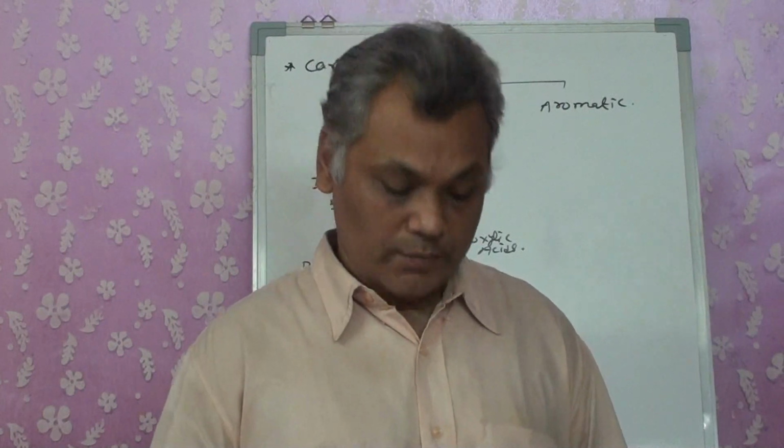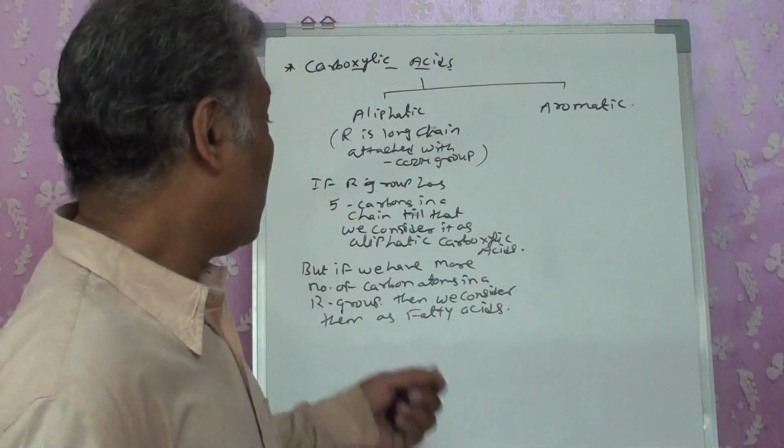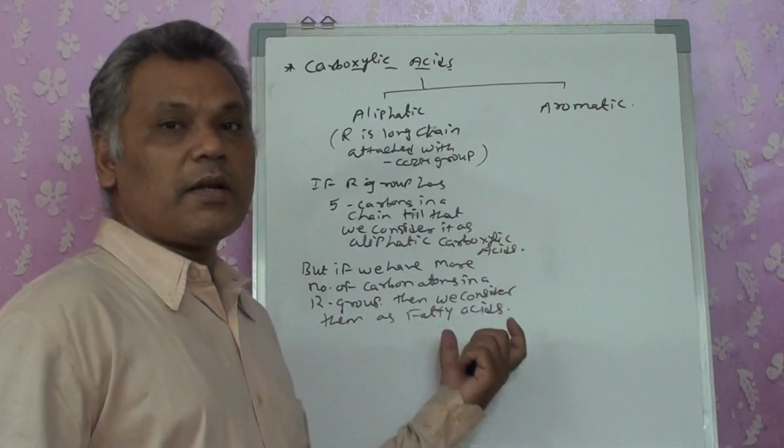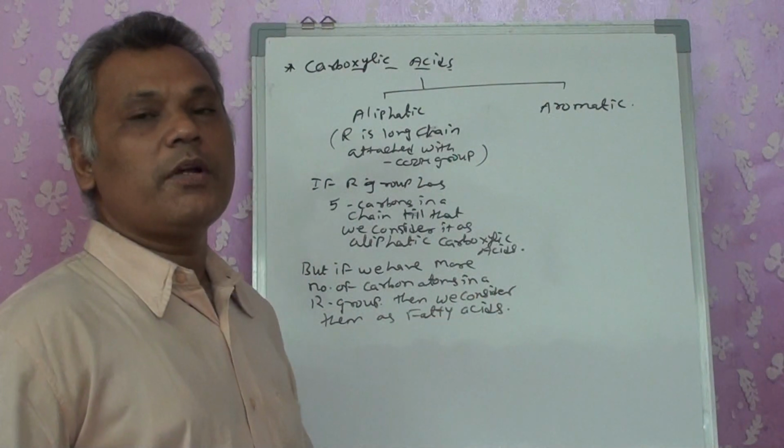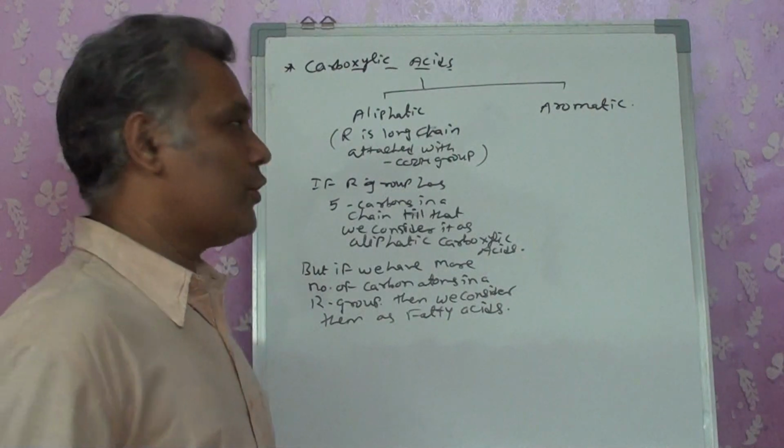But if I have more carbon atoms like 10, 12, 15, 20, 25 carbon atoms in a single chain, and it contains a COOH group, then such acids are carboxylic acids only, but we term them as fatty acids. So they are separately classified as acids with more carbon atoms containing a COOH group.